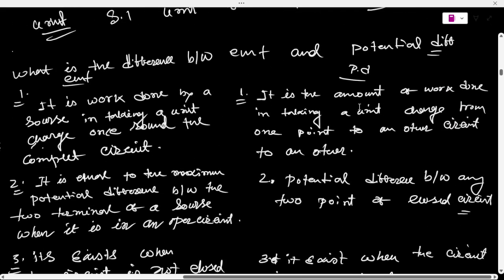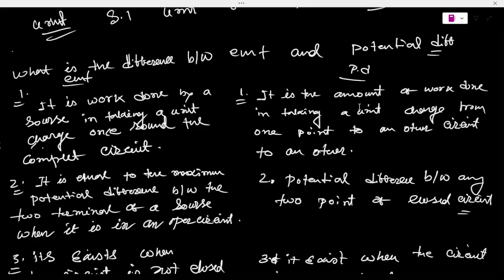So now the difference between potential difference and the EMF. EMF is the work done by a source in taking a unit charge once around the complete circuit. Potential difference is the amount of work done in taking a unit charge from one point to another point of the circuit.